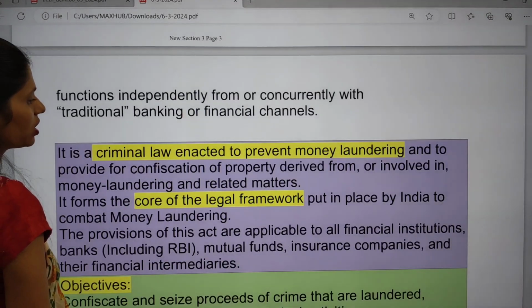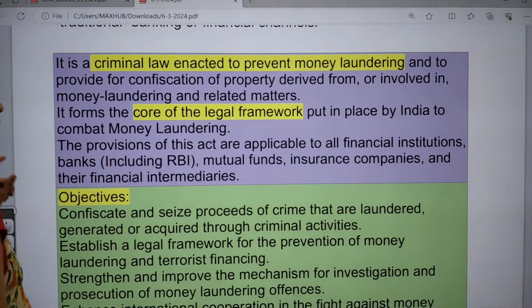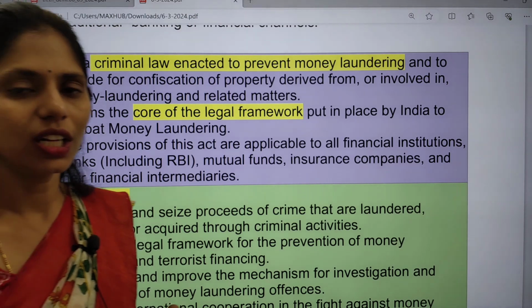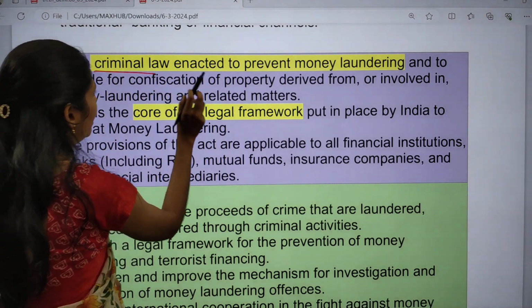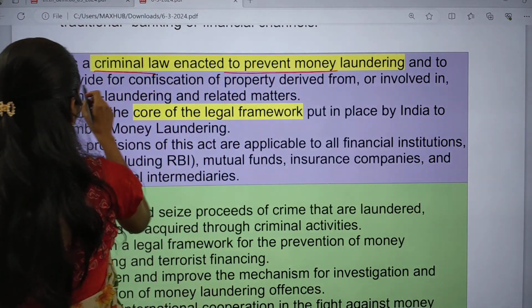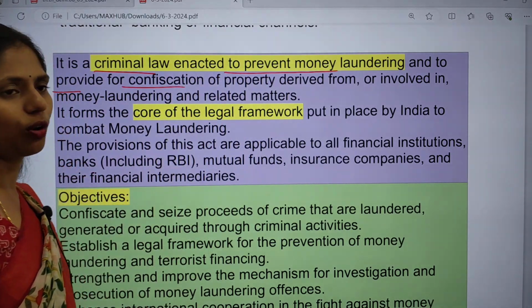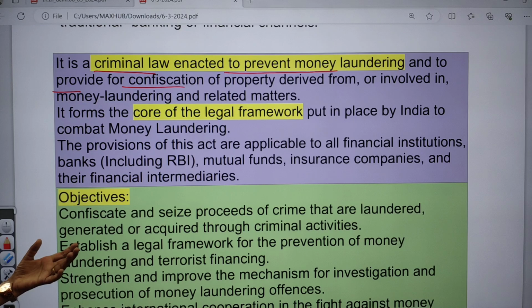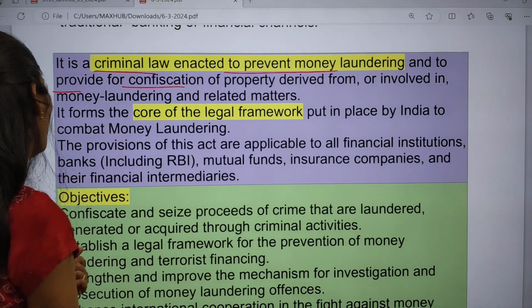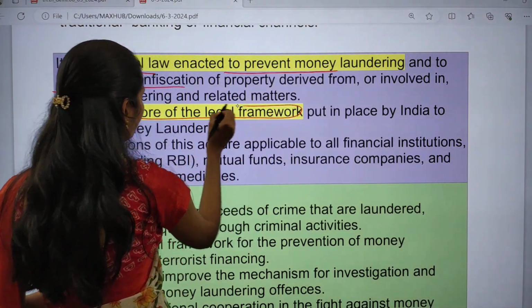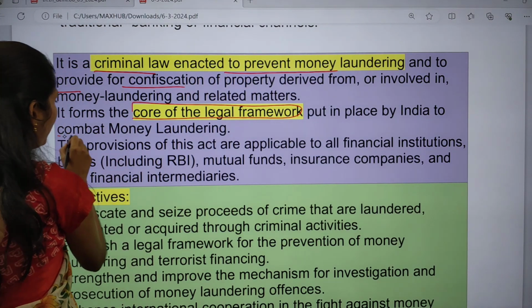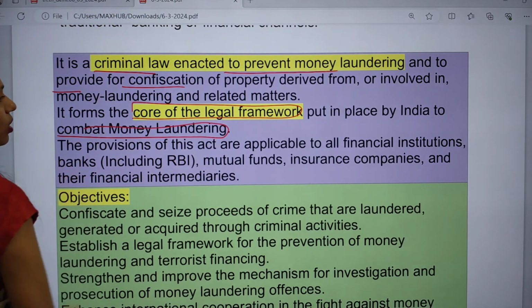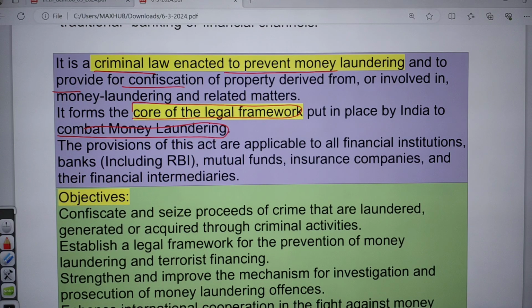And some important facts regarding this: PMLA, the Prevention of Money Laundering Act. It is a criminal law in India. It is not a civil law, it is a criminal law, and it was enacted to prevent money laundering and to provide for confiscation of property derived from or involved in money laundering. It forms the core of the legal framework put in place by India to combat money laundering.